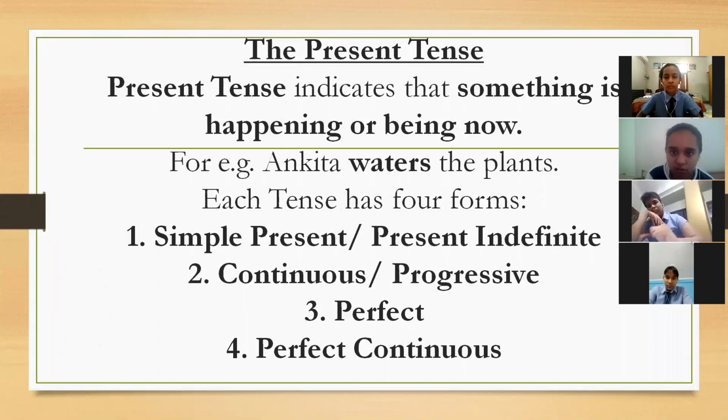The first one is the simple, or you can say the indefinite. आगे past present अपने आप लग जाएगा. So simple present and present indefinite both are equal. The second one is continuous and progressive, both are equal. It means the work is in progress. And the third one is the perfect one, and the fourth one is the perfect continuous.